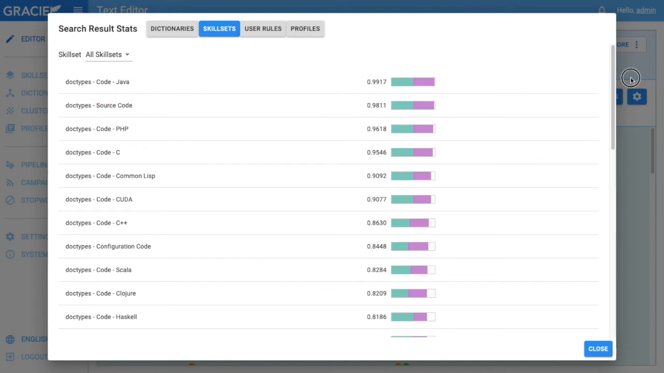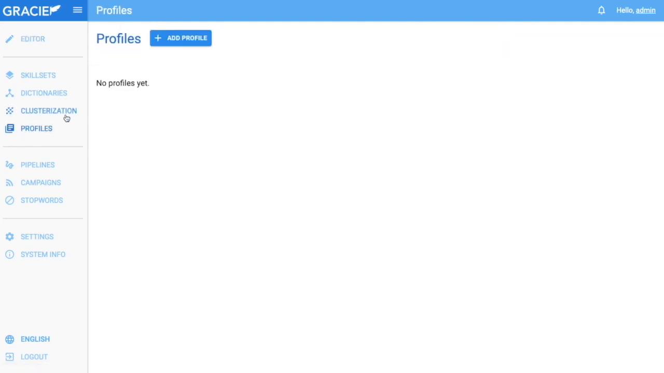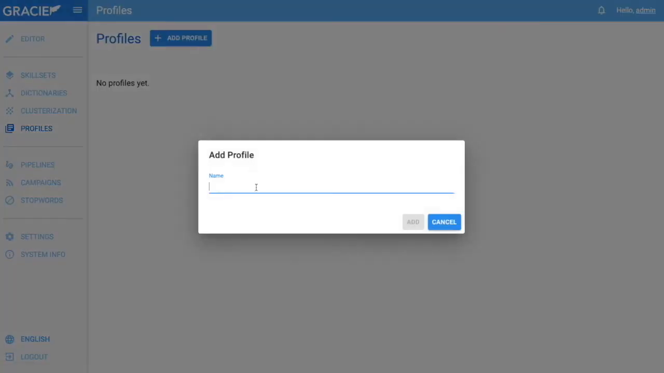While Gracie is correct classifying this document based on the highest type, what we want is for Gracie to choose one programming language. A piece of source code can't both be JavaScript and Java. This is a perfect opportunity to use a profile to increase the accuracy of each programming language skill. To do this, we can navigate to the Profiles tab. Here, we can add a new profile, which I will call Source Code.